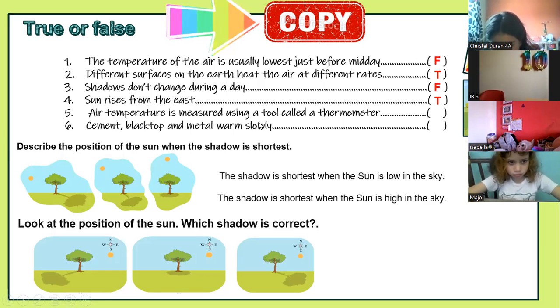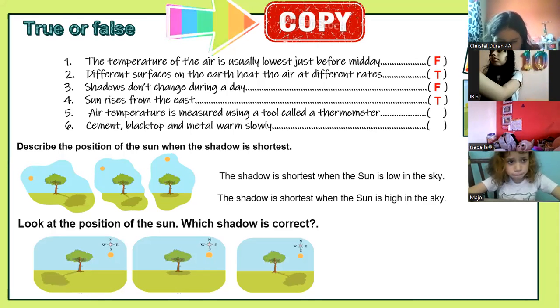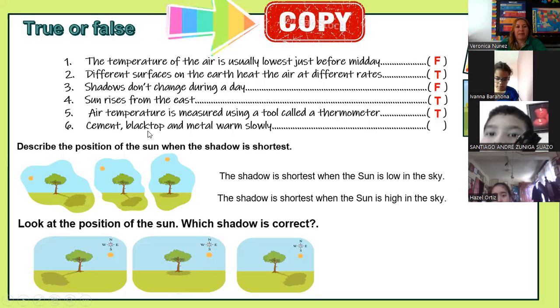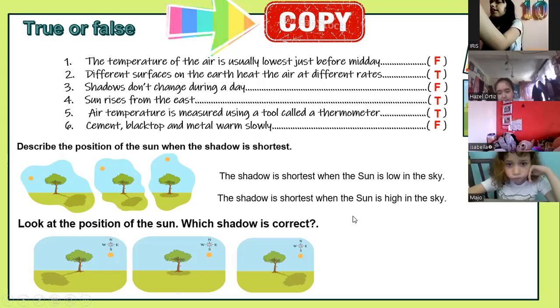Air temperature is measured using a tool called a thermometer. True. Next one. Cement, blacktop, and metal warm slowly. False. They warm slowly? False. They get warm quickly. The temperature increases in these kinds of surfaces very quickly.